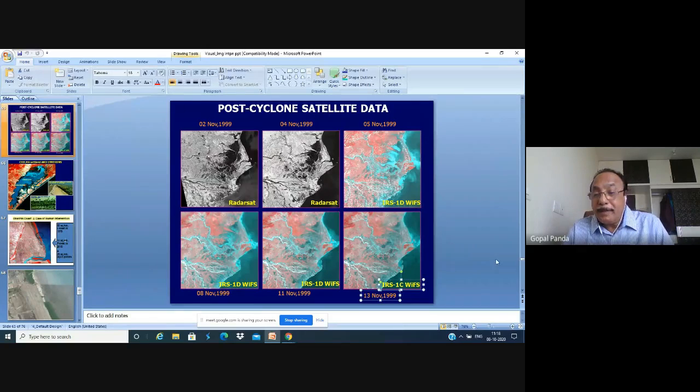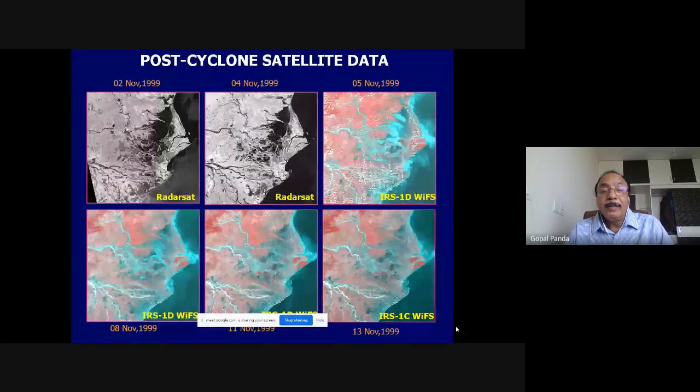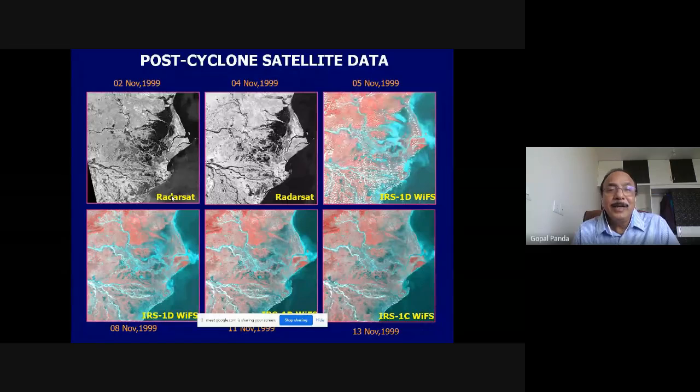Okay. So we are just going to the presentation where we have been left behind. This is the use of our microwave remote sensing. In the 1999 super cyclone in Orissa, India had no remote sensing satellite with microwave sensors at that time.